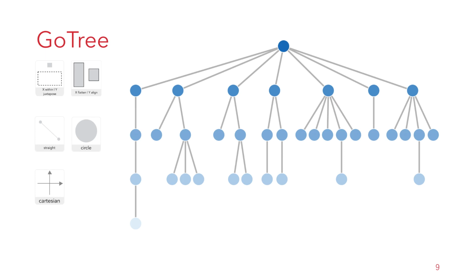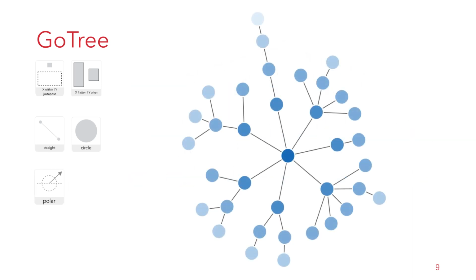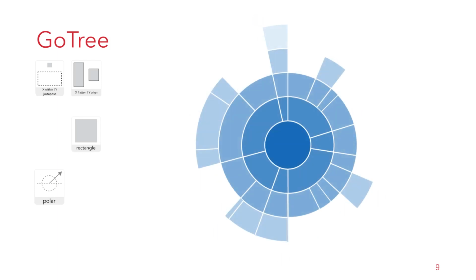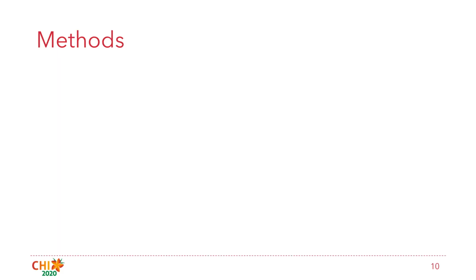For example, changing the Cartesian coordinate system to the polar coordinate system will change to the radial layout. Hiding the links between the nodes and changing the circle to the rectangle will change the radial layout to the Sunburst treevization.